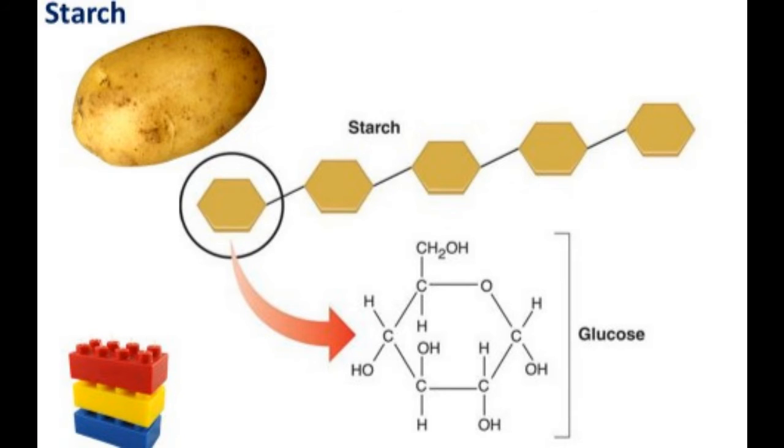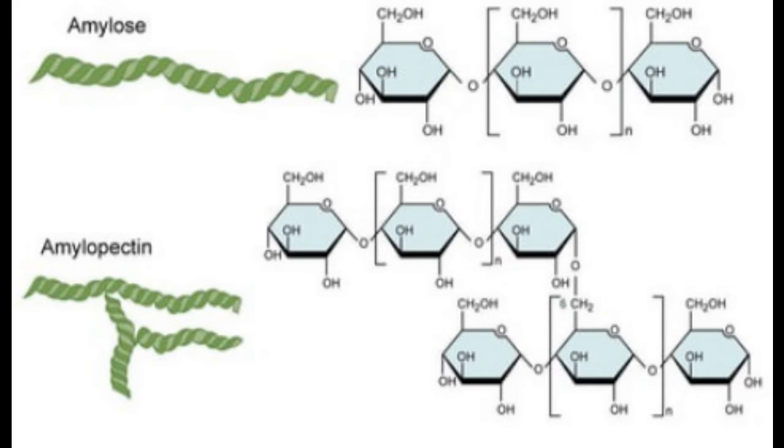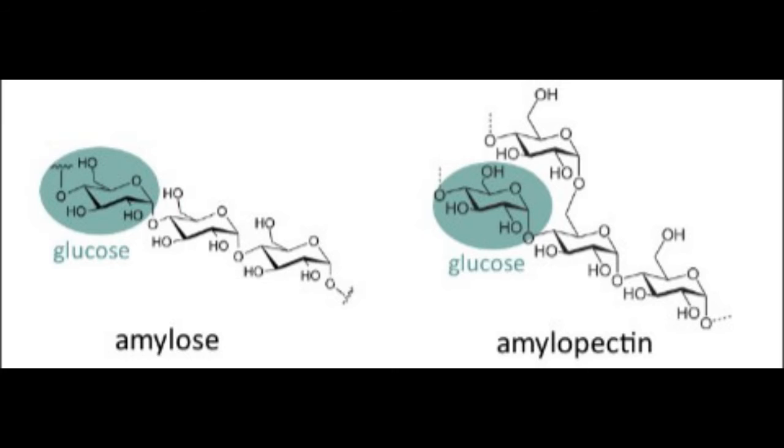Starch is a polymer. Its formula is C6H10O5 times N. The starch monomer is C6H12O6, that is glucose. Starch is tasteless and odorless. Starch is made up of two types of carbohydrate, namely amylopectin, C6H10O5 times N, and amylose, whose formula is C6H10O5 times N. Amylopectin provides energy to the plant. It is a branched chain polymer.